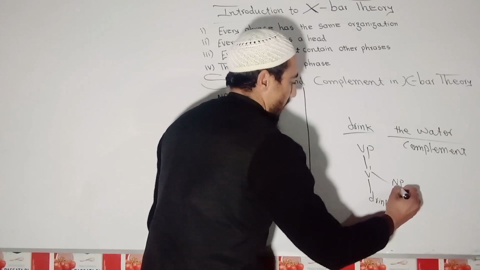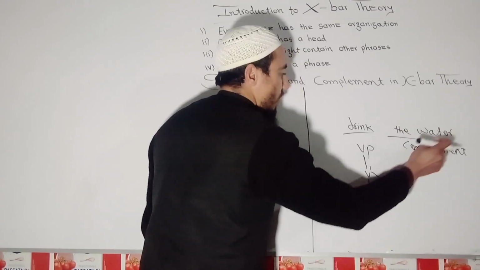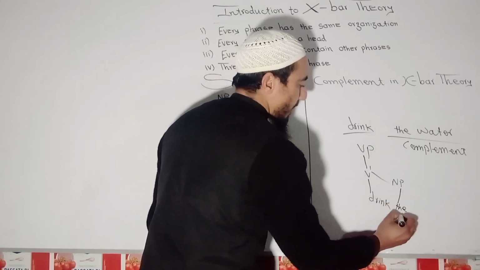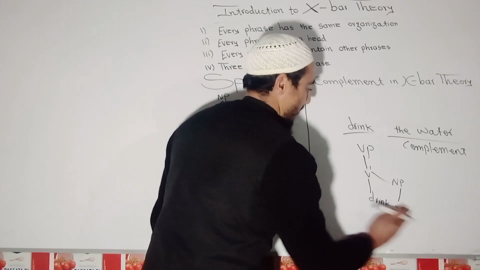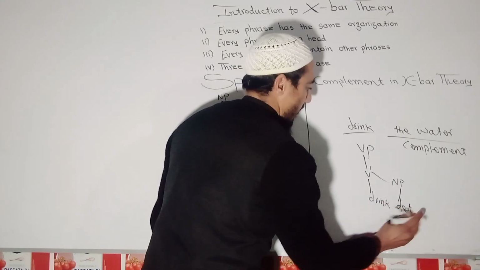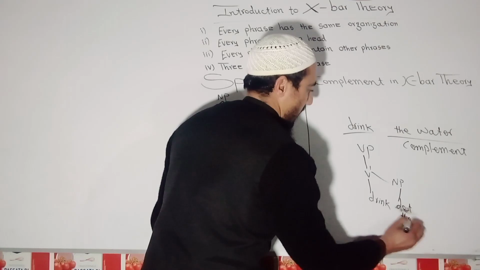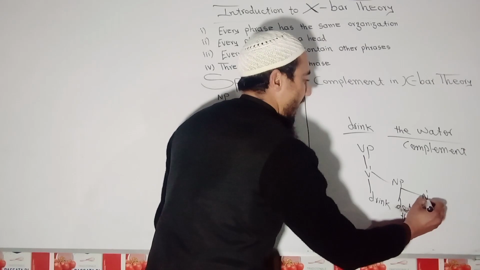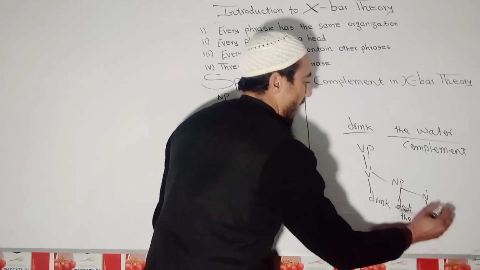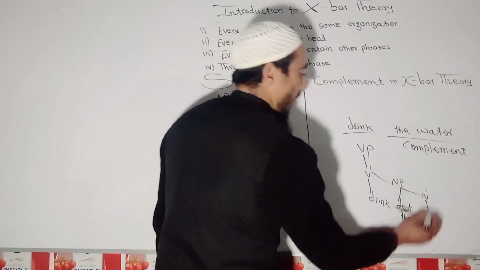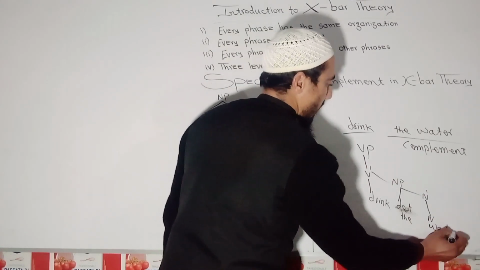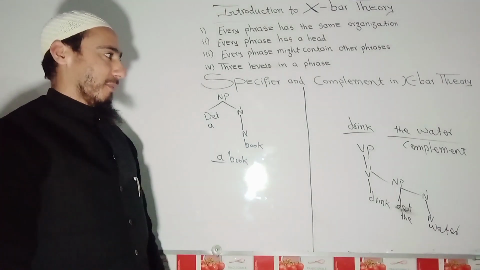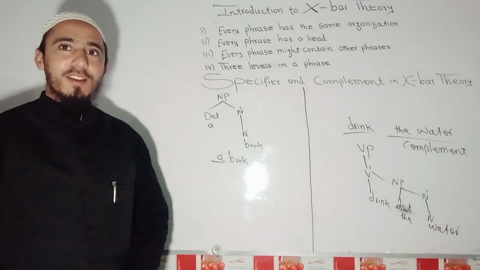After NP I'm taking determiner. What determiner do we have? That is the. First of all I should write determiner. That is the. After that we have N bar. Yes. And in N bar we have N. And what is that N? That N is water. So listeners and audience, this is all about today's topic. Hope that this topic is clear to you.